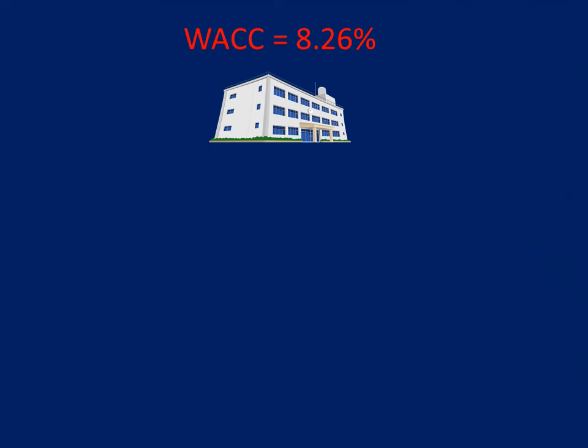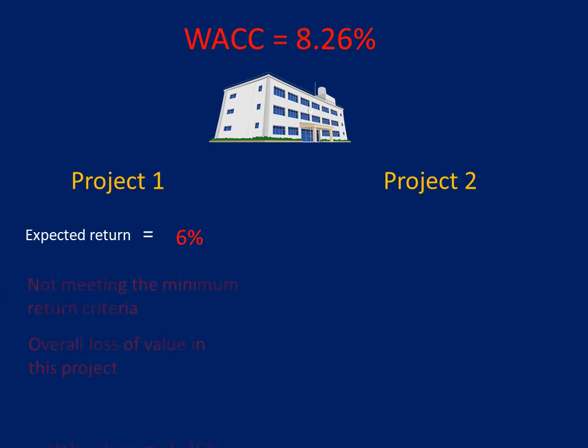Let us now look at the investment decision or project prioritization application with the use of an example. Suppose the company has an option to invest in two projects. Project 1 has an expected return of 6%, which when compared with the WACC of the company is lower than the cost of capital of the company. Thus, investing in the project would be a loss for the company. It will not be able to make the minimum return on its investment in this project to pay its shareholders, and also will have to bear a loss of minus 1.26% on its investment.